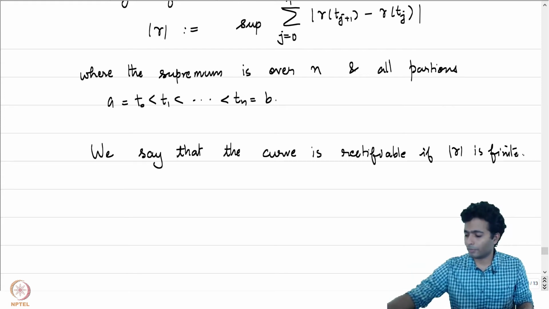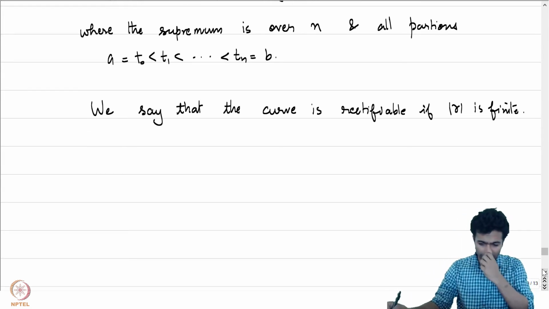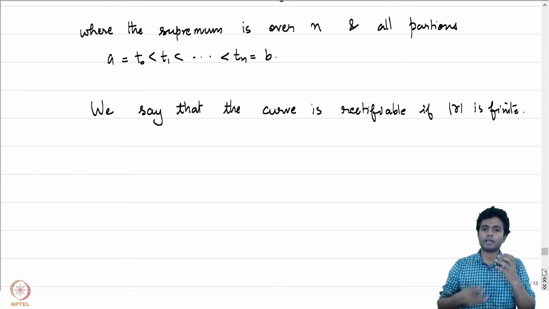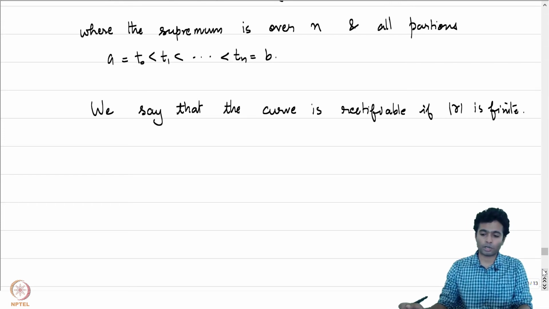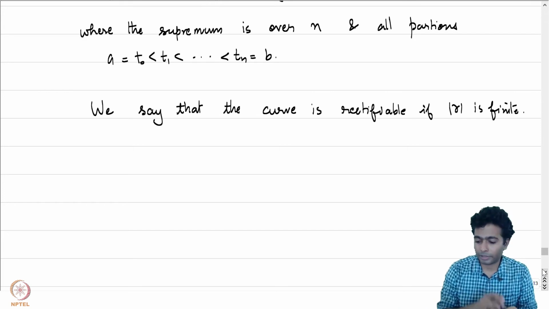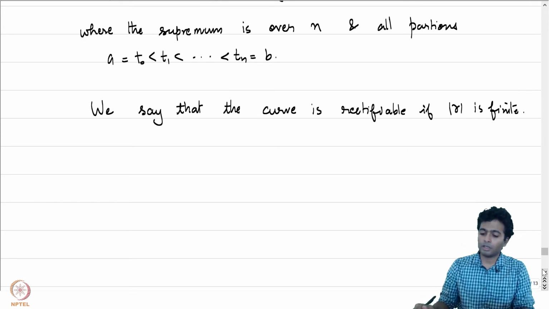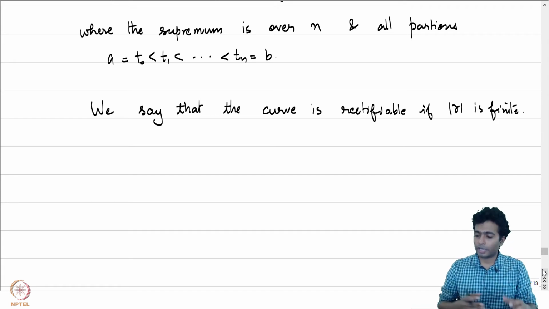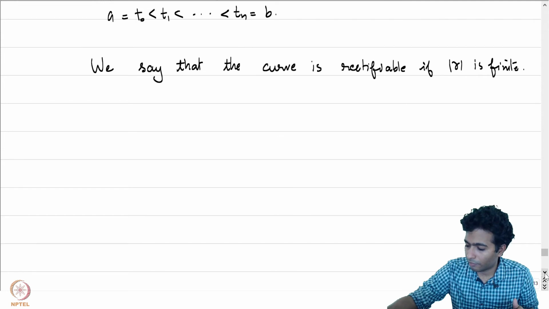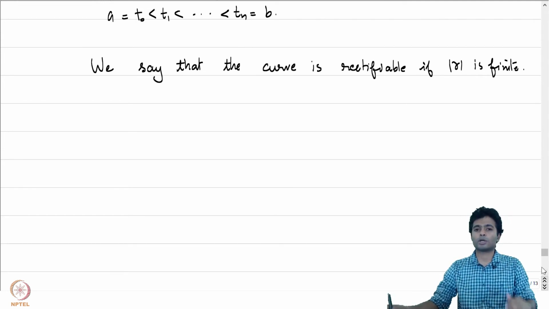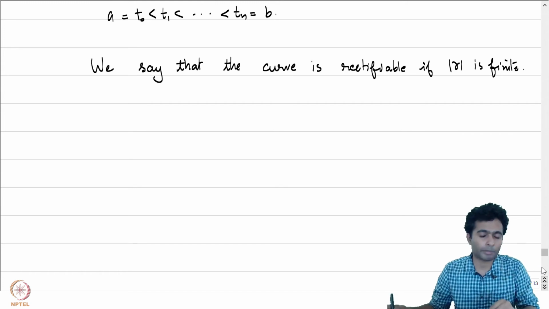But if you look at the definition, it's not a very accessible definition. It's not very easy to check whether a given curve has finite arc length or not, because computing the arc length per se is not straightforward, at least from the definitions. So what we will do is try to get hold of a good condition with which we will be able to talk about the curve being rectifiable or not in an easier manner.